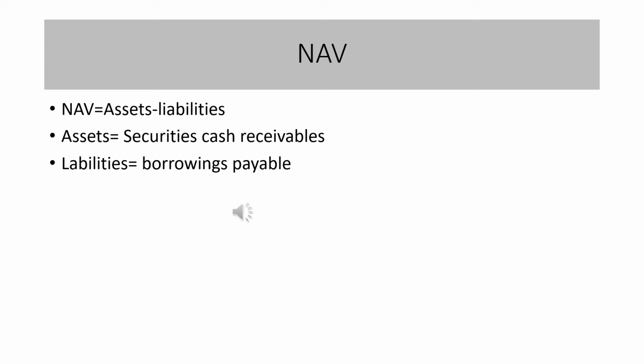Assets are like securities, cash, receivables, and liabilities are like borrowings and payables, and units in issue means how many shares are issued to a particular investor. So it helps the investor to calculate how much they can earn on their investment with the help of NAV.